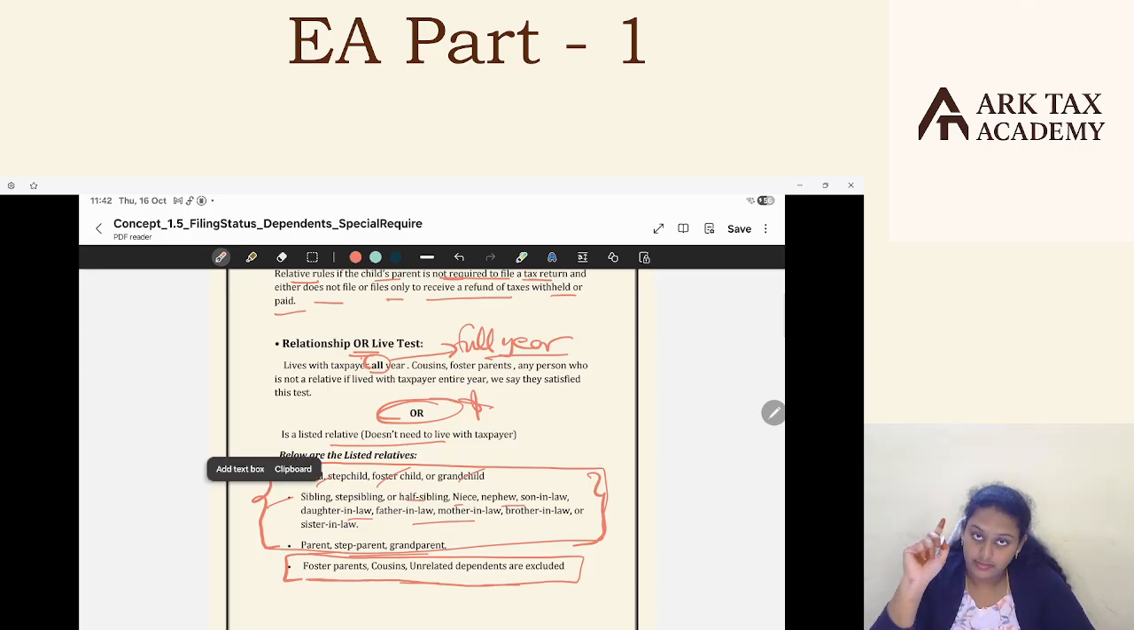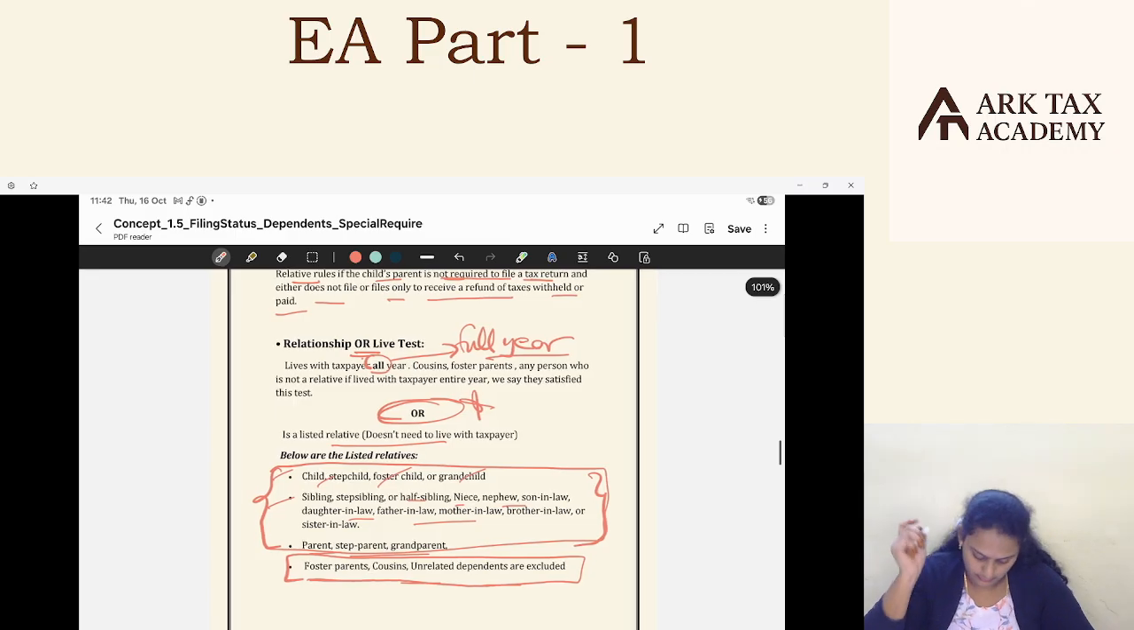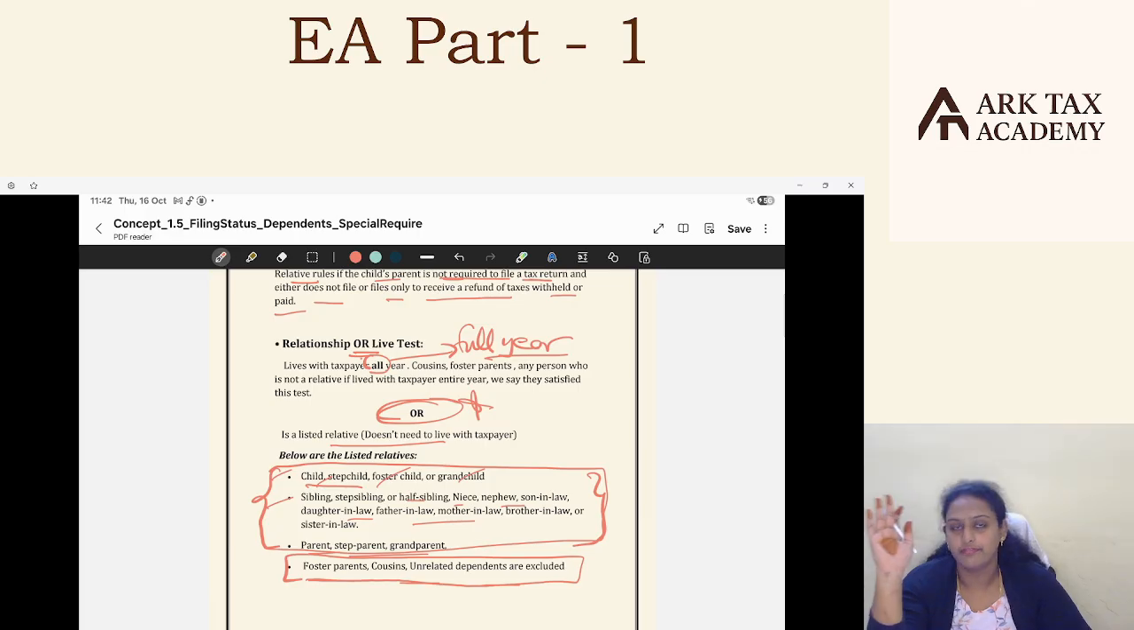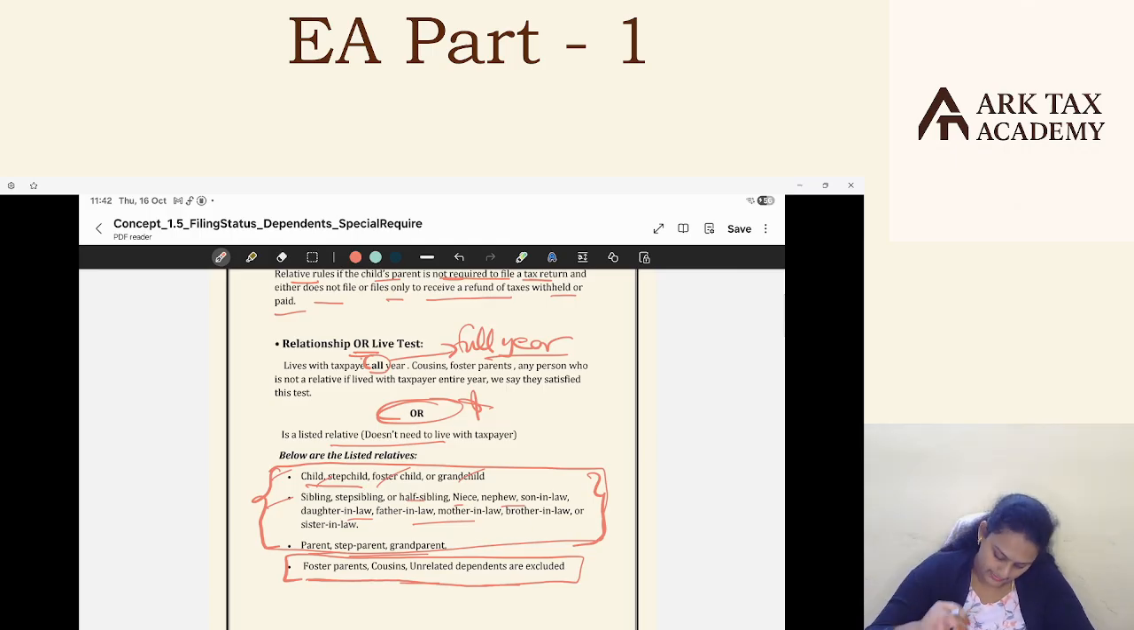These people, that's okay. They satisfy this relationship test because they are relatives to us in terms of these relations: child, sibling, parents, step-parents, etc. Even though they did not live with the taxpayer, that's absolutely fine. They satisfy this relationship test. And when they satisfy the other tests, they'll be a qualifying relative. But foster parents, cousins, unrelated dependents are excluded from the relatives.